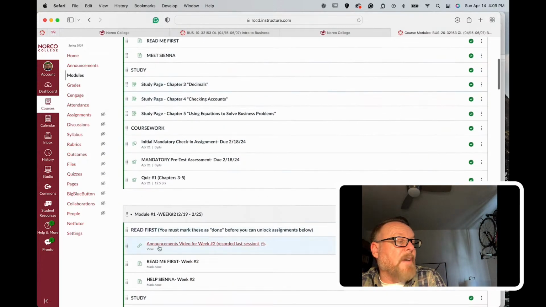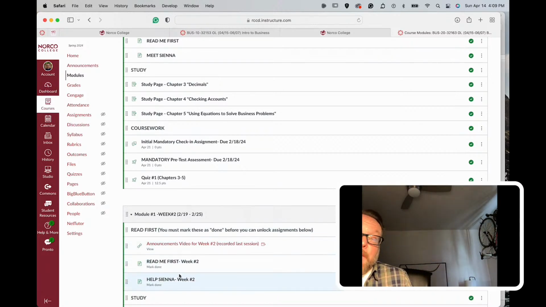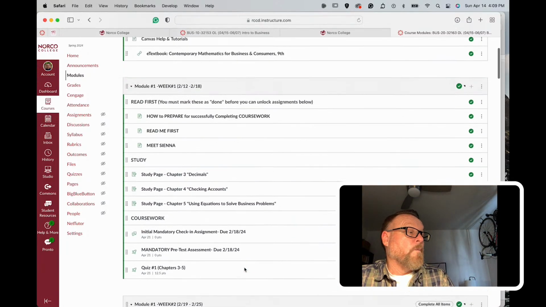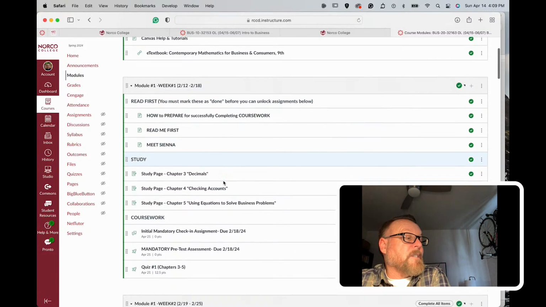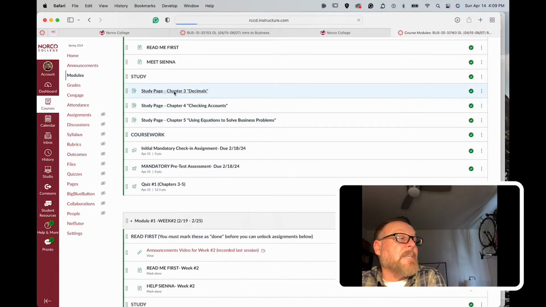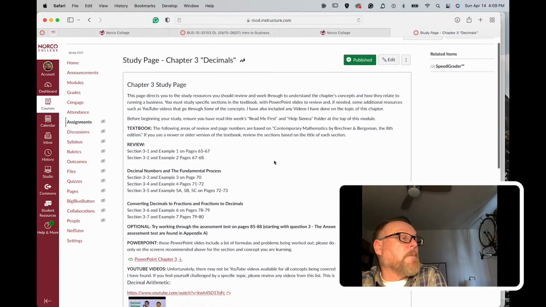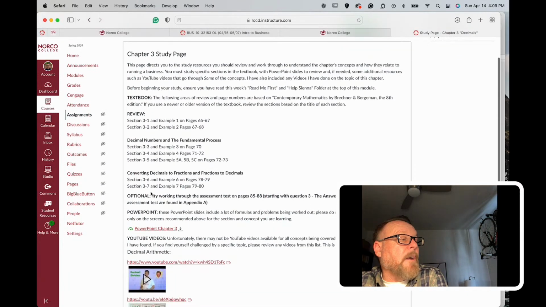So each week you'll have a Help Sienna Read Me as well as a Read Me First that puts everything in the context of business. And so make sure you do the Read Me First every week. And by the way, you have to mark them as done before you can move into the next section. Then there's a study section. Each chapter is a study page. So this is the chapter 3 study page. It has all the areas of the textbook that you should review.